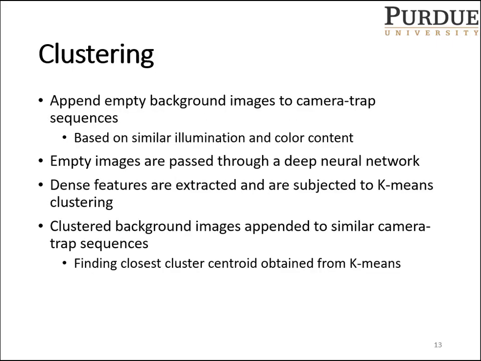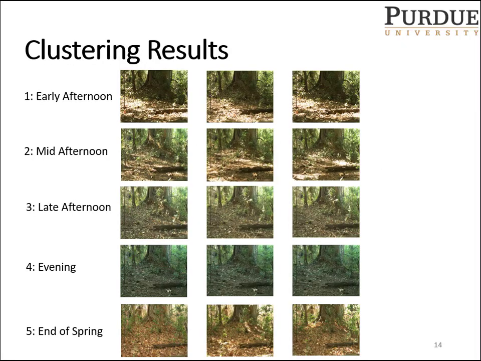Now, coming to the clustering block, this block is very important because we cannot just append empty background images to camera trap sequences. There needs to be some similarity in terms of illumination and color content. So we pass the empty images through a deep neural network, extract dense features, and subject it to k-means clustering. The cluster background images are then appended to the camera trap sequences based on finding the closest cluster center to each sequence. This slide shows us the results that we obtained from the clustering block.